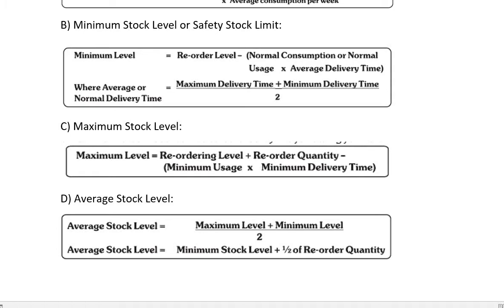And the last is your average stock level. Average stock level, as we have already discussed, is maximum level plus minimum level divided by 2, or you can also calculate it as minimum stock level plus half of reorder quantity. Now it depends on what information is being given in the question. Depending on that, you have to calculate these levels.